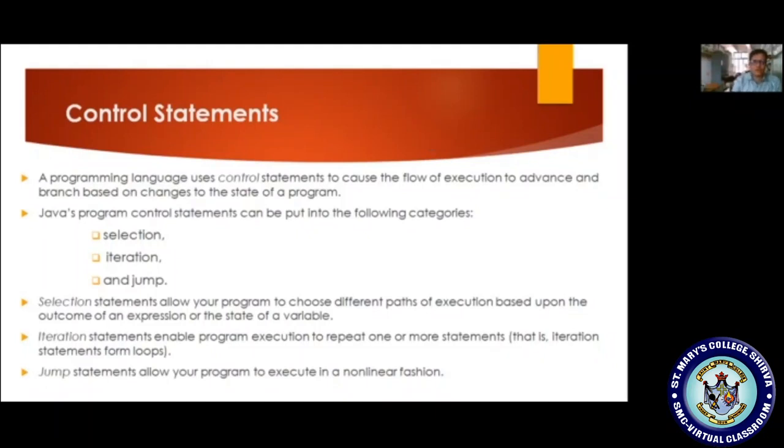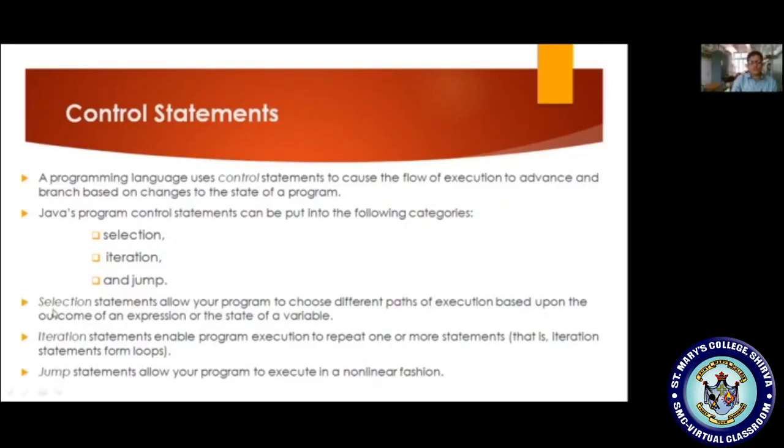Control statements cause the flow of execution to advance and branch based on changes to the state of a program. They define the flow of execution and how we are going to control our program execution. In Java, there are various kinds of control statements, categorized into selection statements, iteration statements, and jump statements.